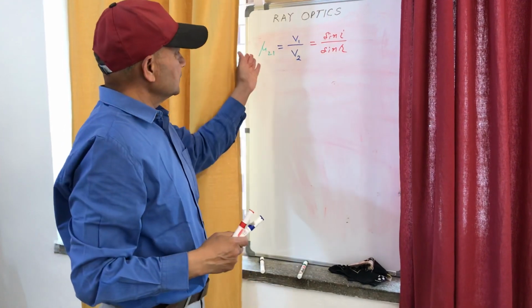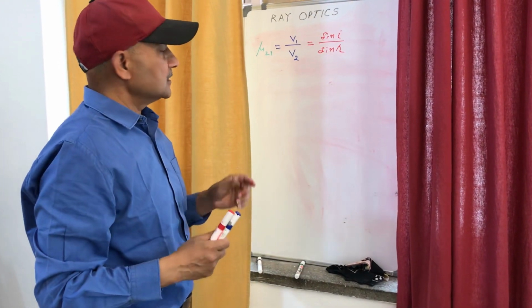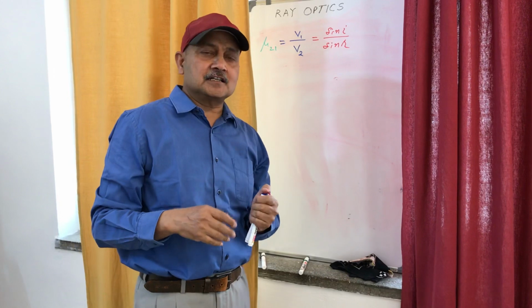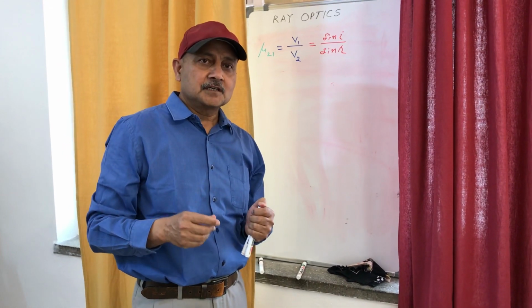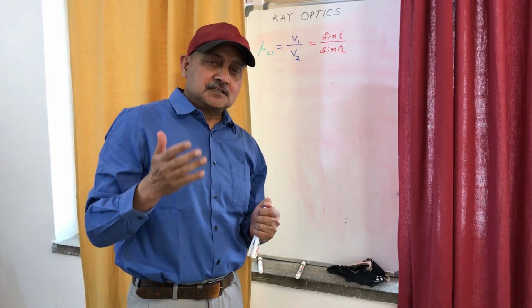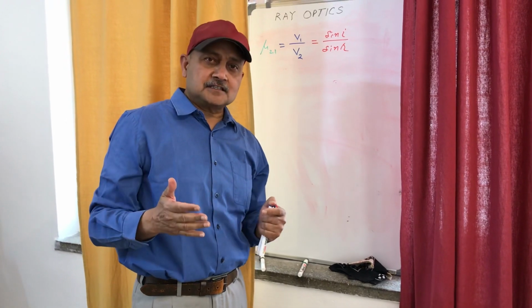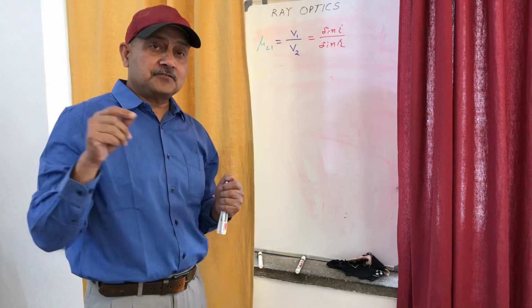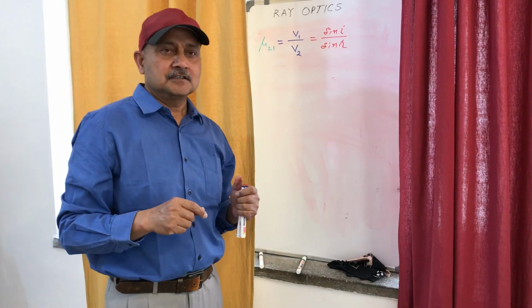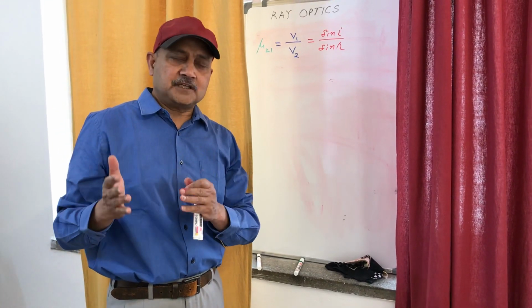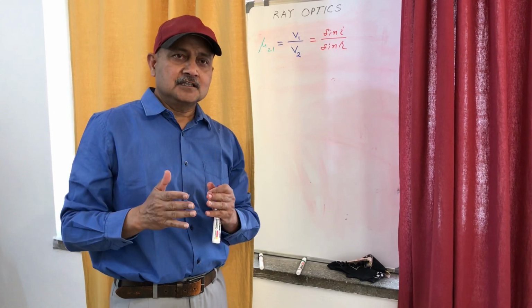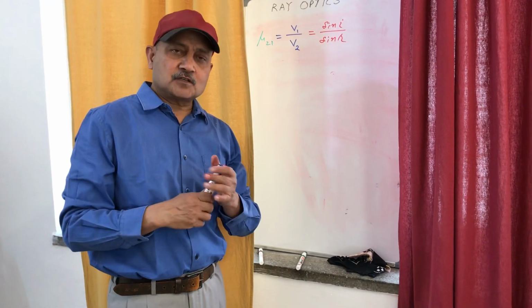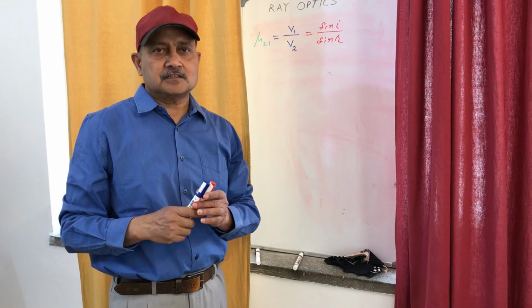Now when a light ray enters a second medium, its velocity changes, its wavelength changes, but its frequency does not change, and its phase does not change. So what changes is the speed and the wavelength. What remains constant is the frequency of light and its phase.